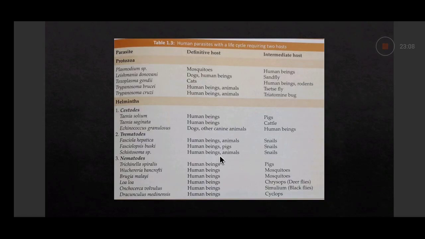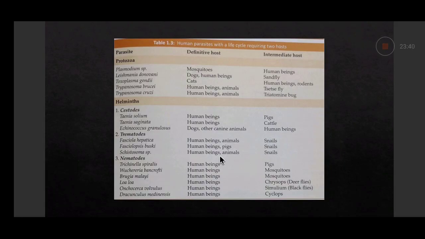So mosquitoes are the definitive host. As I said, the human being is the intermediate host. So there are only some exceptions in which man is the intermediate host. One is malaria, that is Plasmodium species. Then another is Toxoplasma gondii. So in protozoa, then Leishmania donovani causes Kala-azar. Again, the definitive host is human beings. Sandfly is the intermediate host. And also, a human being gets the infection by sandfly.